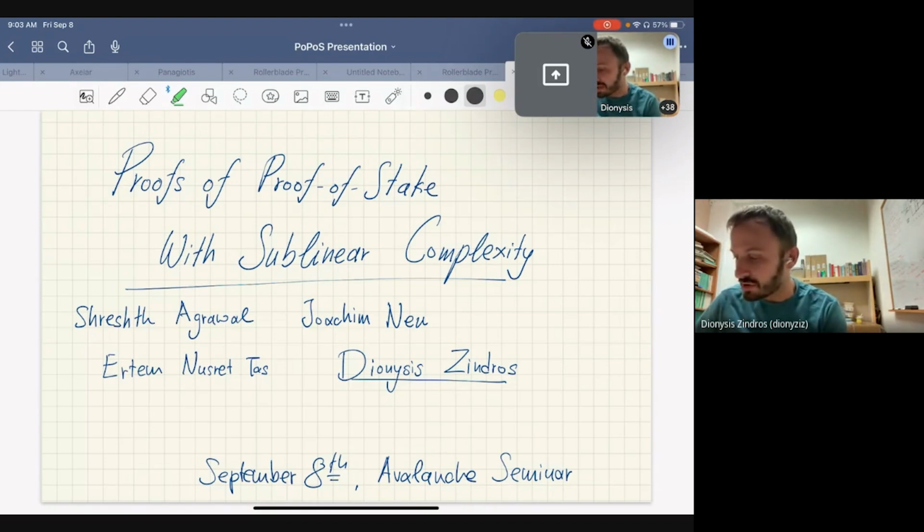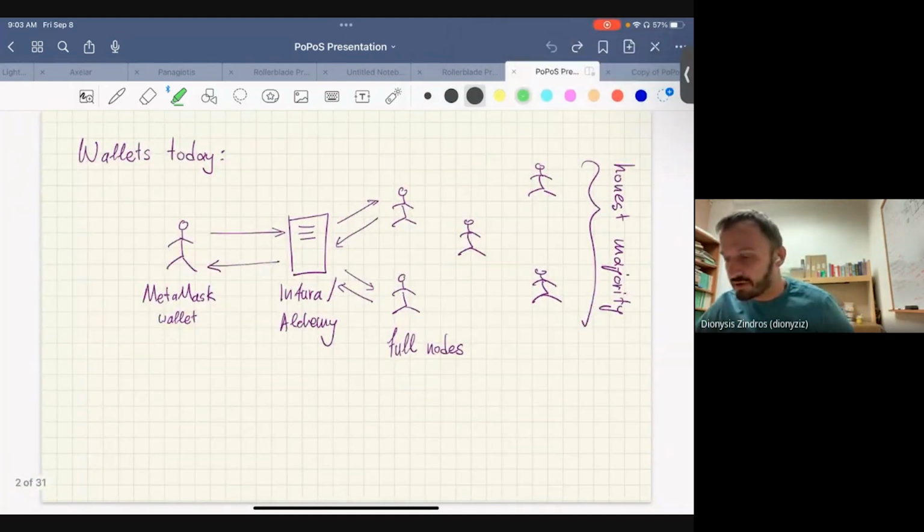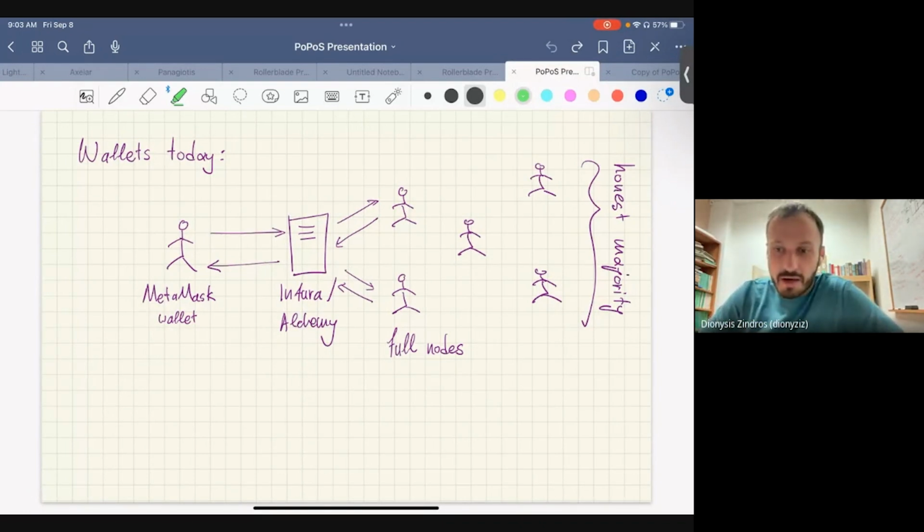All right, so let me tell you a little bit about what we're trying to do here by starting with a problem that we're facing. The way things look today in the ecosystem of, let's say, Ethereum. I'm using Ethereum here, by the way, as an example proof of stake chain.